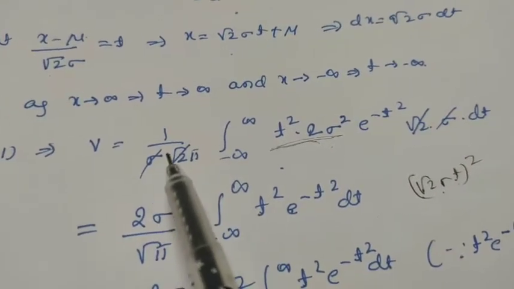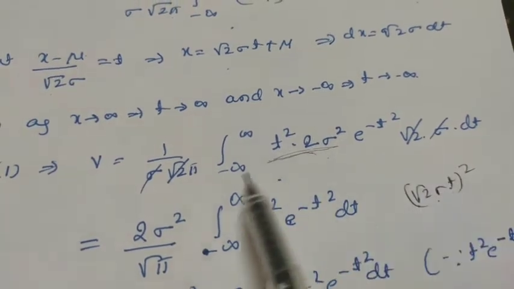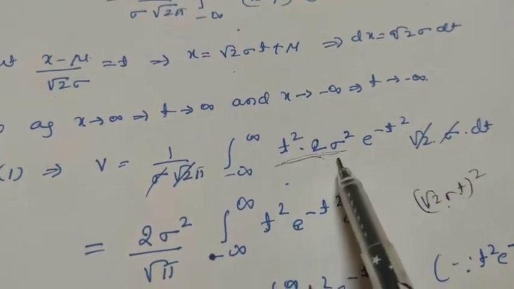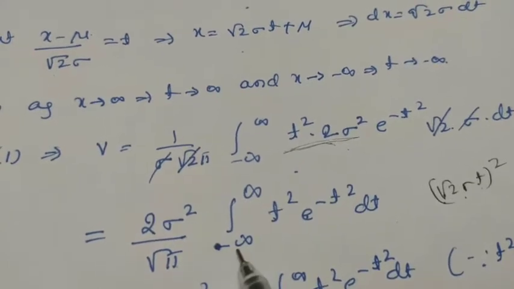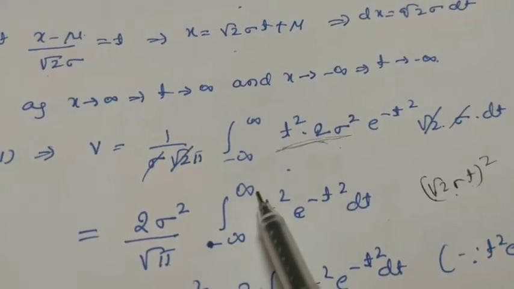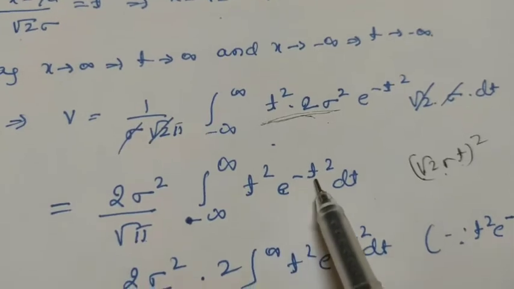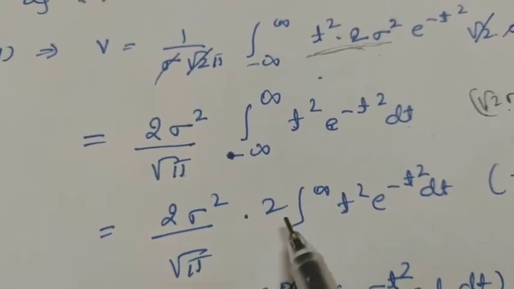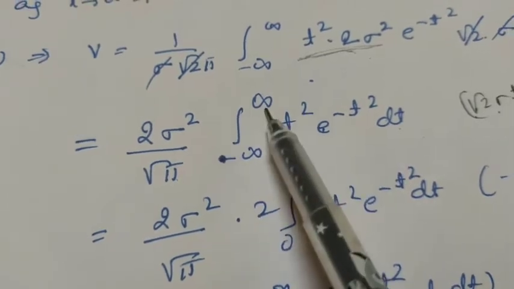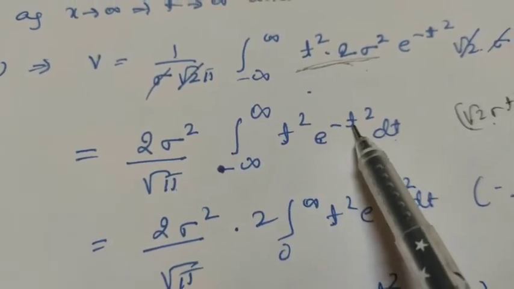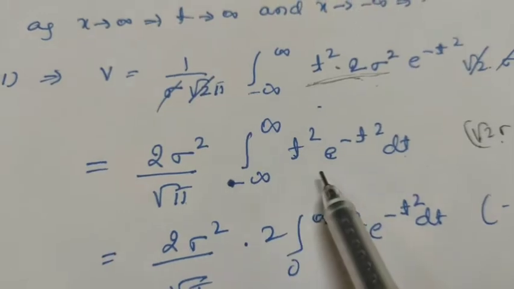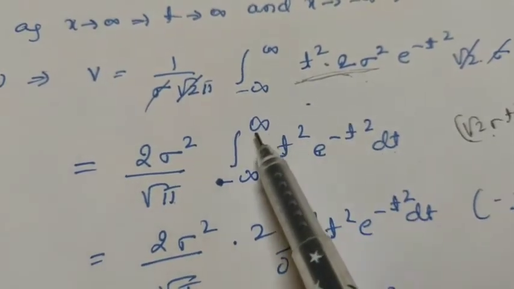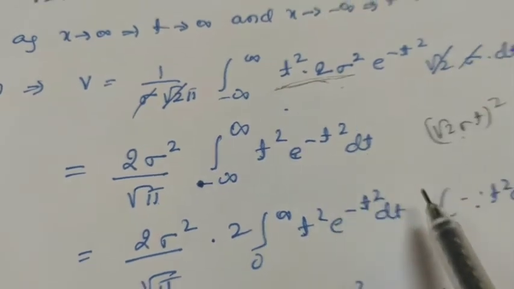So here sigma gets cancelled, root 2 gets cancelled, and write the remaining terms. In the numerator we have 2 sigma square divided by root pi integration from minus infinity to plus infinity t square e raised to minus t square dt. It is equals to, again we can apply the property of a definite integral. This t square e raised to minus t square is again an even function. Just now I told you when you put t equals to minus t, then this function remains same. There is no change here.